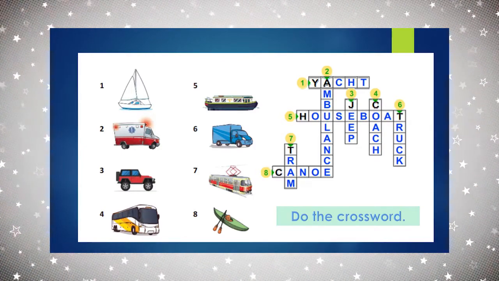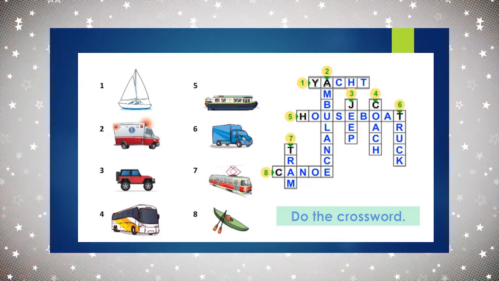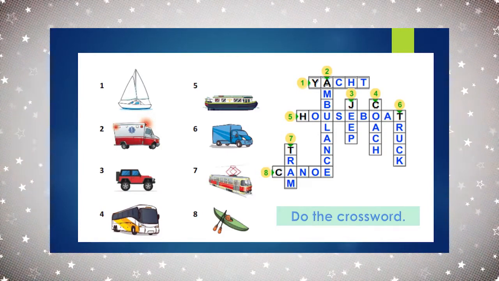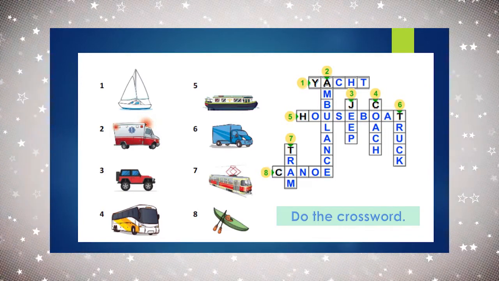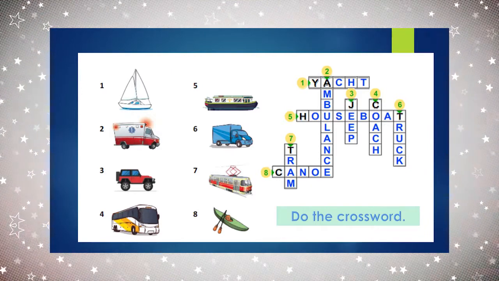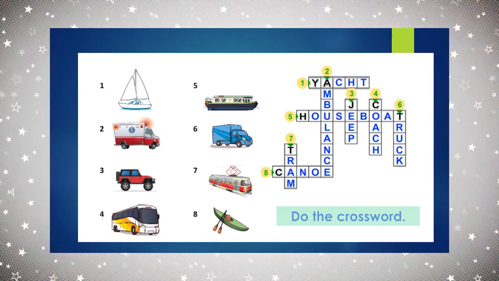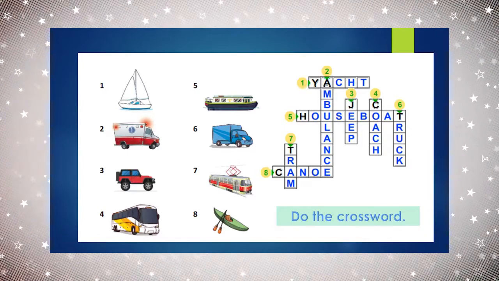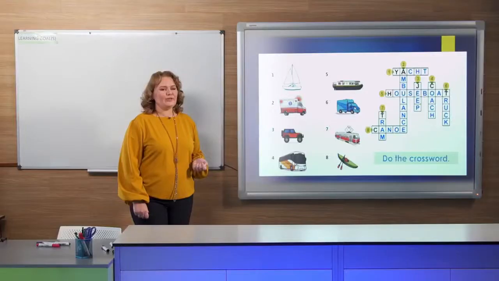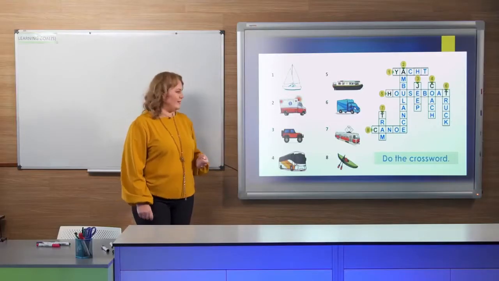Number 4, this is, yes, this is a bus. It's a big bus and it travels not in the city, but from one city to the different one. So we call it a coach. It's a coach. Number 5, this is easy. It's a boat. Repeat after me. It's a boat. Number 6, this is a truck. Repeat after me. It's a truck. Can you say as a policeman? It's a truck. Good. I do hope that no drivers meet the policeman.